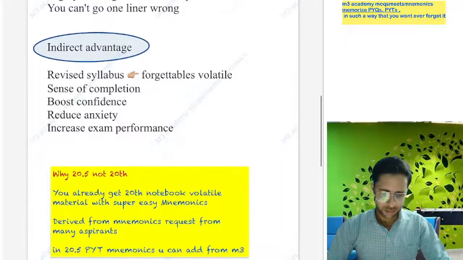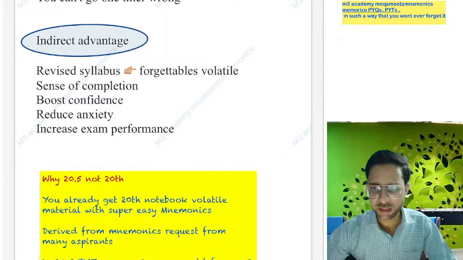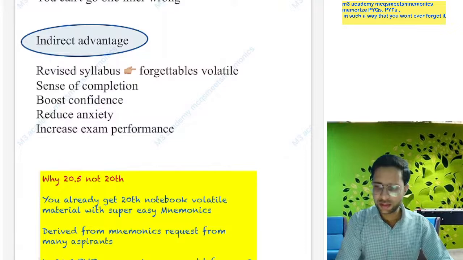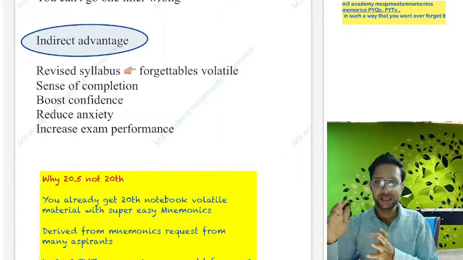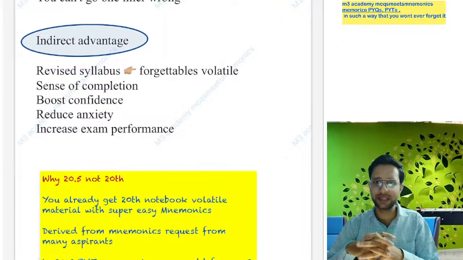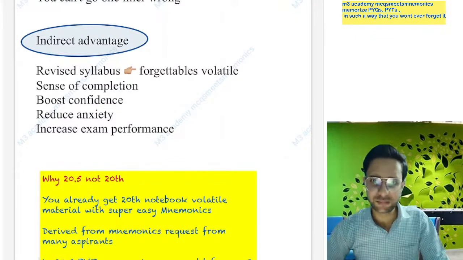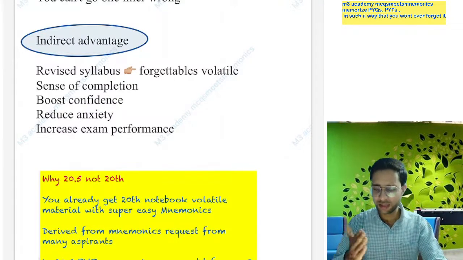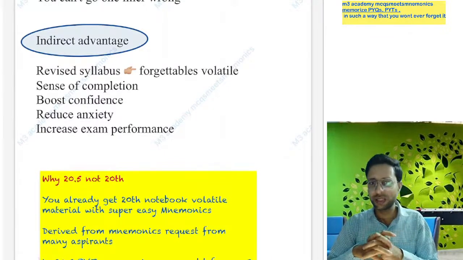Now, what is the indirect advantage of this 28th notebook? In the last month of the examination, our anxiety and stress levels increase, and we often have the tendency that we will not be able to revise the vast syllabus, and the notes are too vast. In the last month it feels like the syllabus keeps growing, we cannot revise, we keep studying ahead and forgetting what we studied before. Those are the difficulties that start to come. So how do we overcome them?